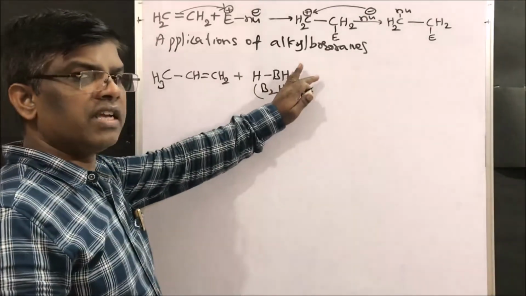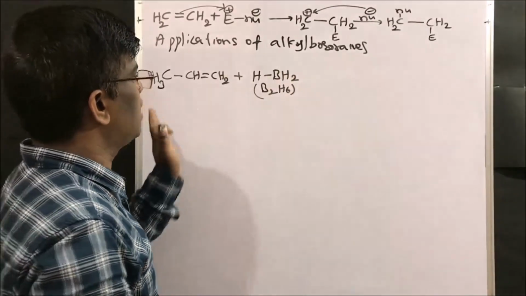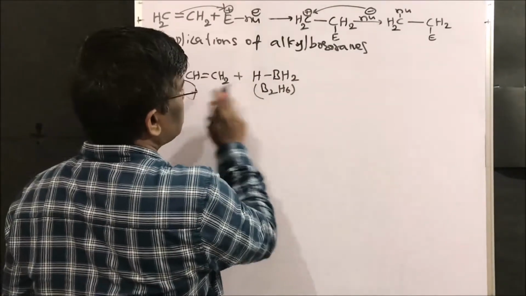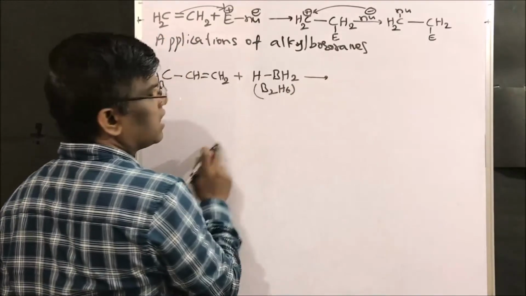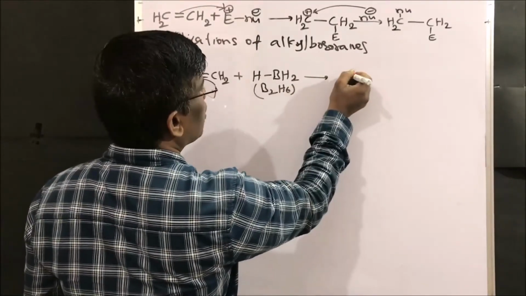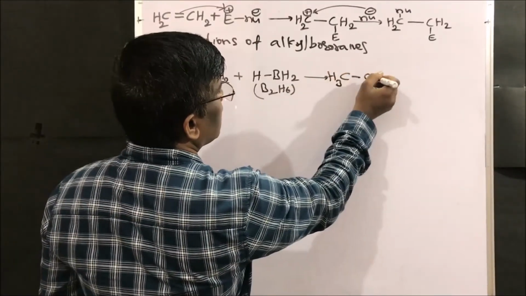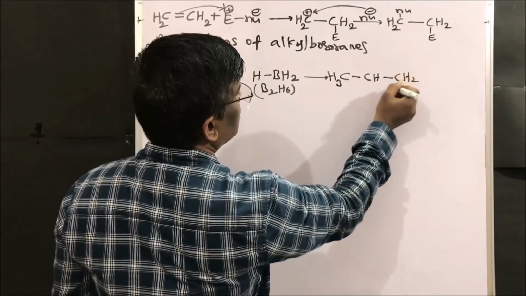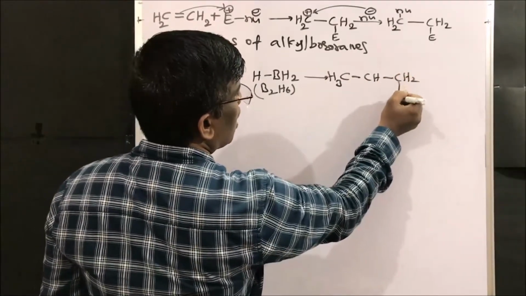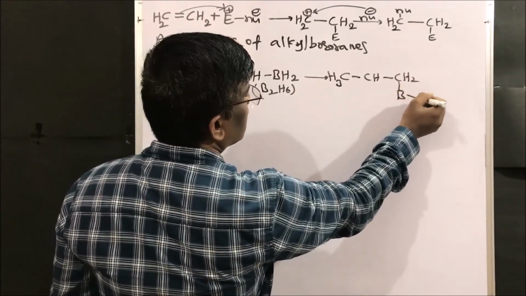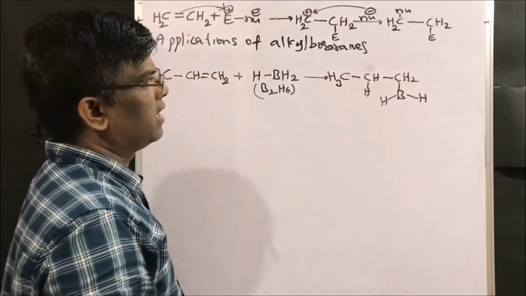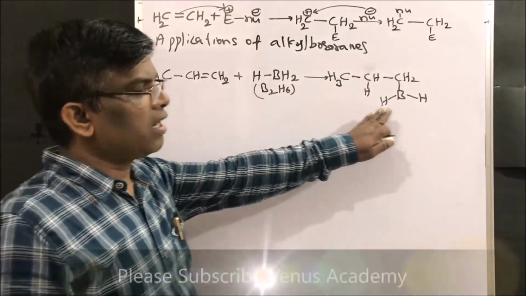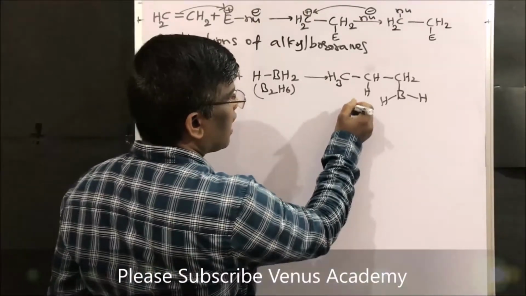Either of these two reagents, whatever you see, both are the same reaction. So an unsymmetrical alkene in the presence of diborane gives what product? Yes, the syn addition product, CH3-CH=CH2, right? So boron is going to be added on this side, hydrogen is going to be added, right? So this borane compound is an alkyl borane.